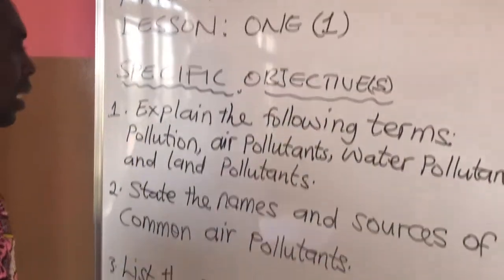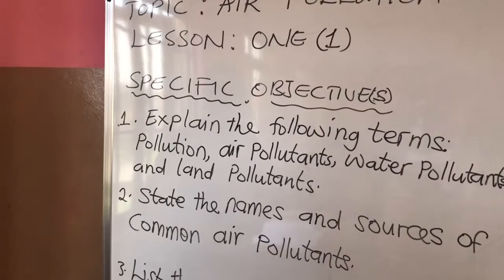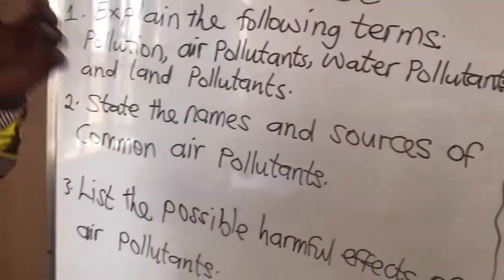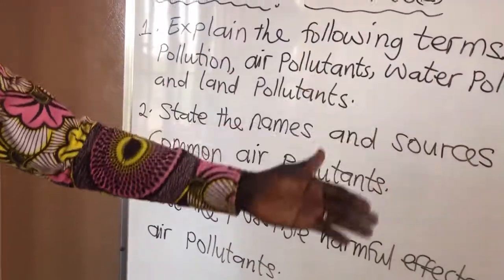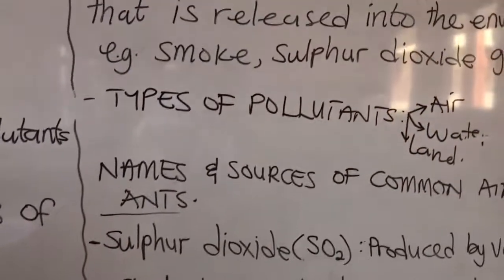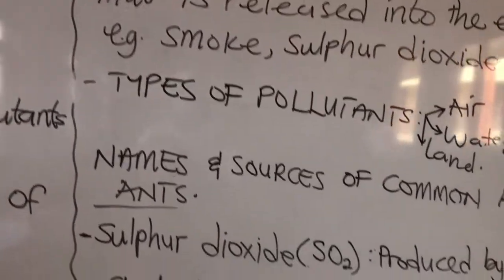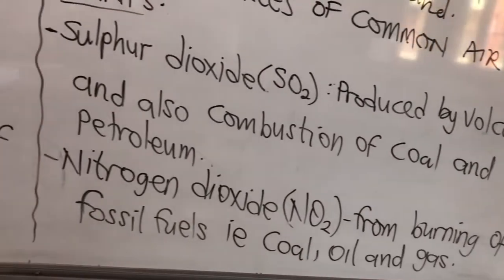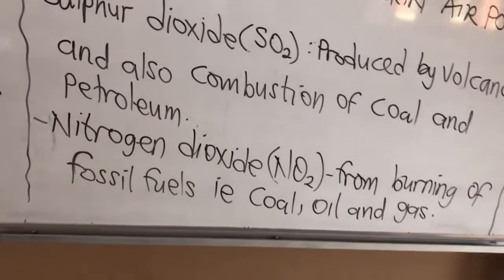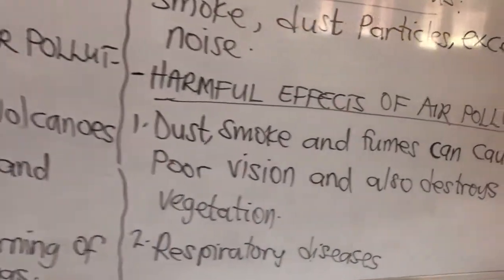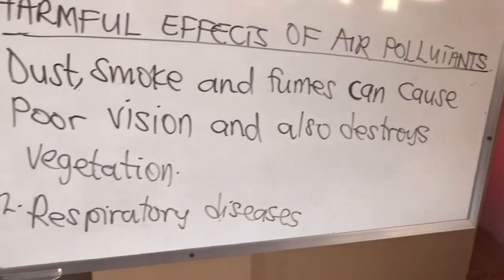We've also seen names and sources of common air pollutants: sulfur dioxide, nitrogen dioxide, carbon monoxide, and carbon dioxide. These are all pollutants, and others like smoke, dust particles, and excessive noise. All these air pollutants pollute the environment, and the side effects are that they can lead to poor vision, destroy vegetation, and also lead to respiratory diseases.